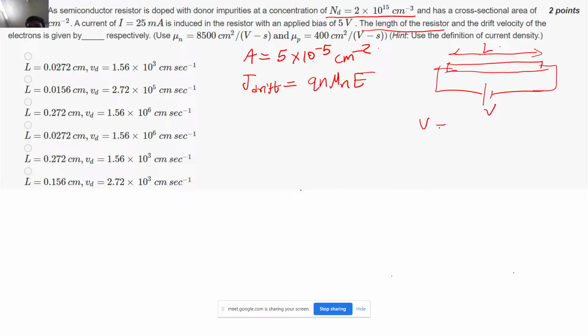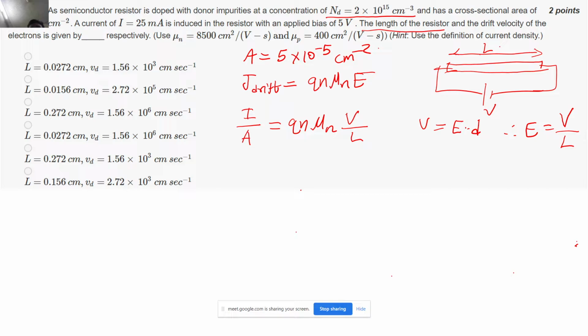So this J drift, and what is this J drift? This is nothing but the current density, correct? So how much current is flowing per unit of area? So now I can write it as I upon A, correct, is nothing but Q n mu n, and I am replacing this electric field with this potential difference divided by the length, correct?